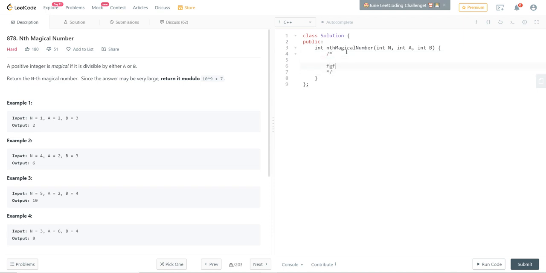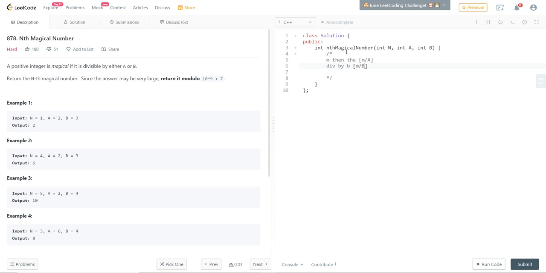If you have a number m, then the number of numbers which are multiples of a, that is, divisible by a, is given by m divided by a, taking the integral part of it. So if you take the integral part of m divided by a, these are the number of numbers until m which are divisible by a. Similarly for b, we have m divided by b.